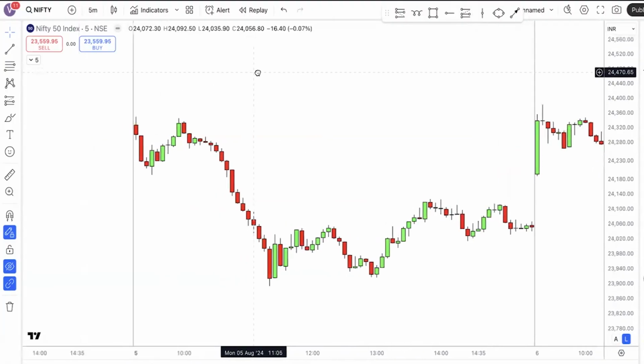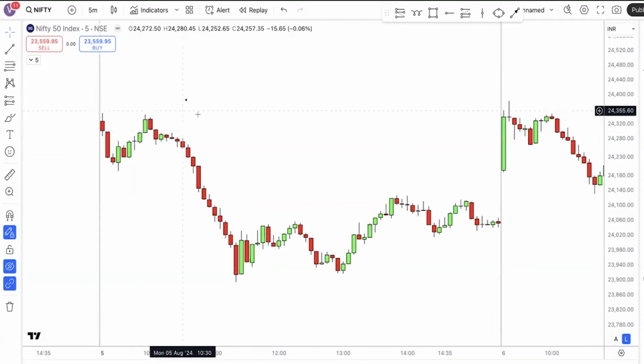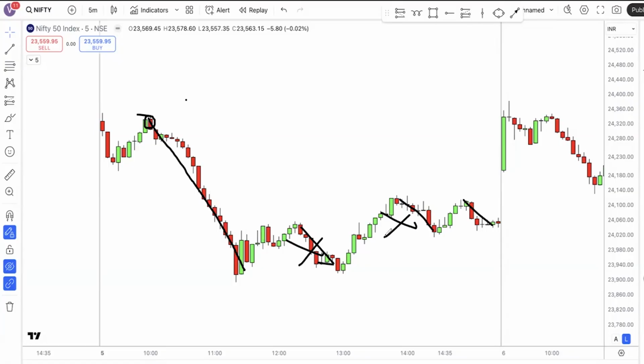Supply demand is nothing but the place on your chart where you see a parabolic fall or parabolic rise. For example, on this chart, you can see that one of the biggest parabolic moves happened from here, right? Here also there is a fall, here also there is a small one. This is not a supply zone. A big supply zone means a big fall from a particular level. So this becomes your supply zone.